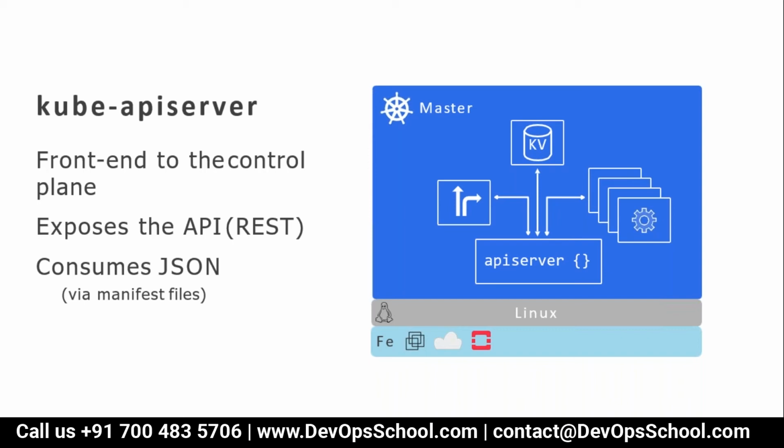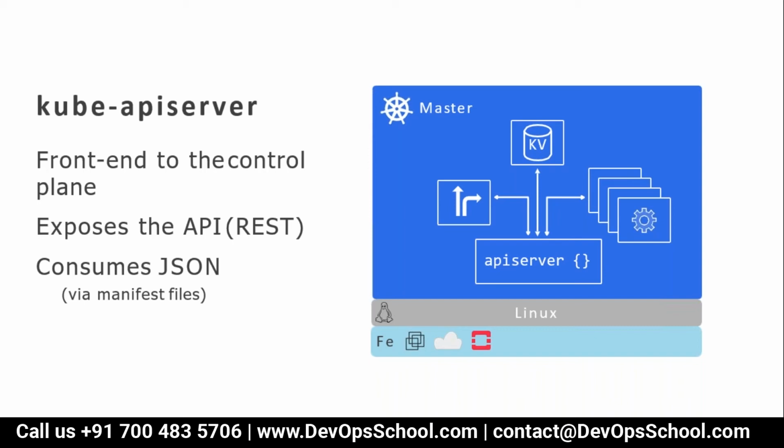Again, when you discuss the API server, please dissect this word, divide it into API and server. When you look at this component, don't consider it as one function.